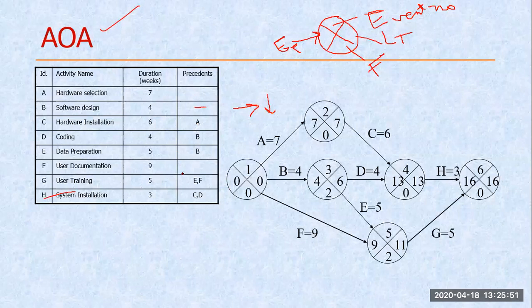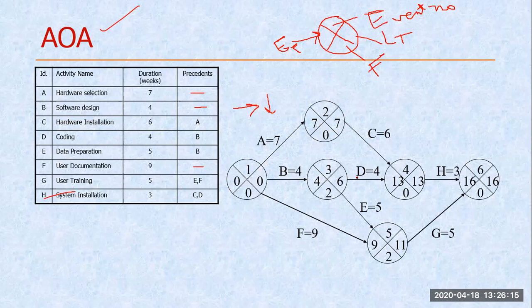The same example we are taking, whatever I had taken in my AON. So right now these are the initial arrows, and after this A is a dependent, C is dependent on A, or A is a precedent node of my C. So that's why we are representing this C in front of my A arrow. And after that, you can represent this node.